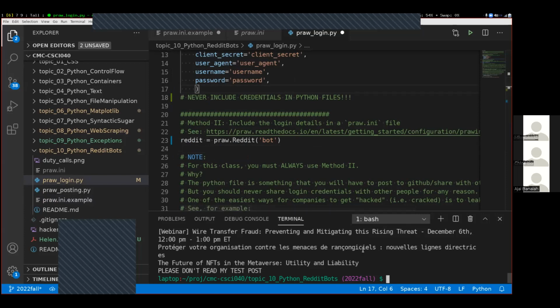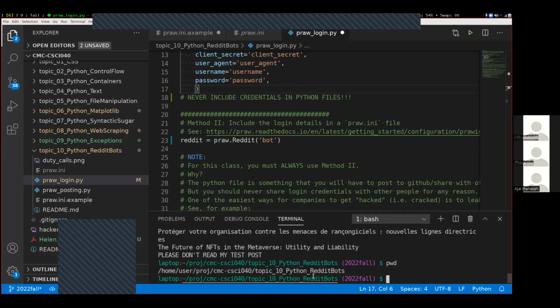Okay, the most common error is related to working directory issues. Where Python tries to find your pra.ini file is in your current working directory. So right now, if I type pwd, I can get my current working directory right here, the topic 10 Python Reddit bots folder, and there's a pra.ini file inside of it.